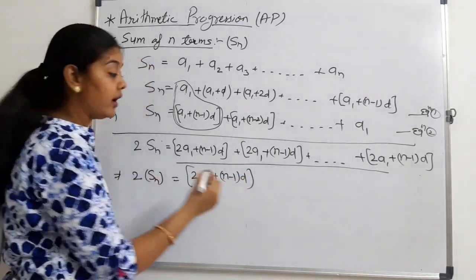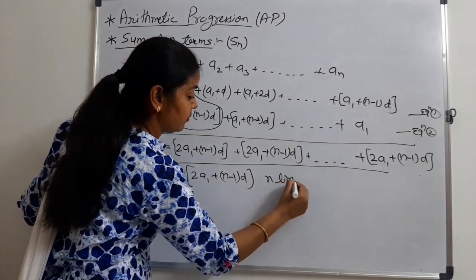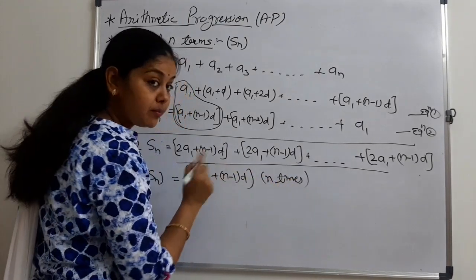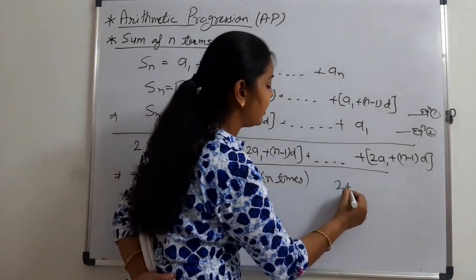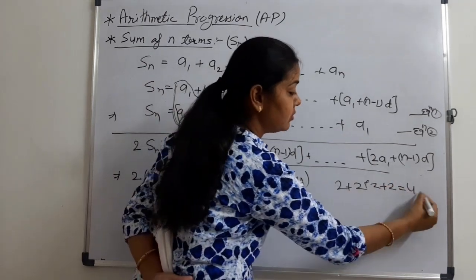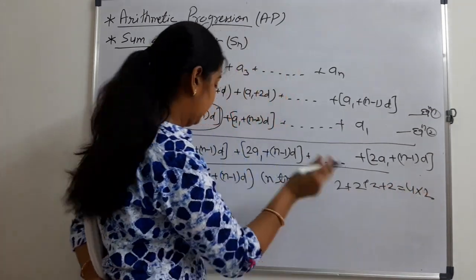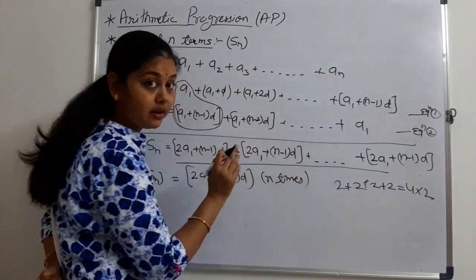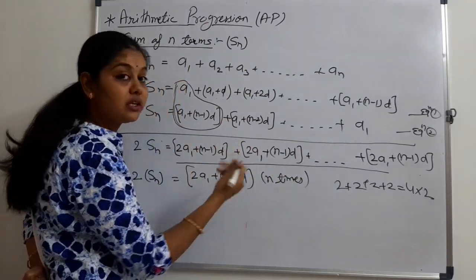This term we have n times. If I am writing 2 plus 2 plus 2 plus 2, 4 times, it means 4 into 2. It means we have added this term n times. It means this term into n.